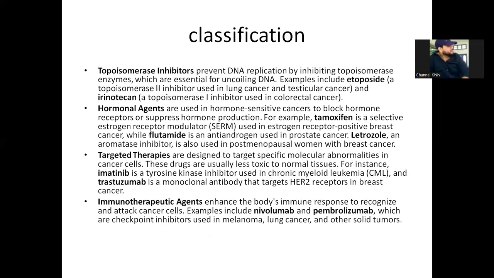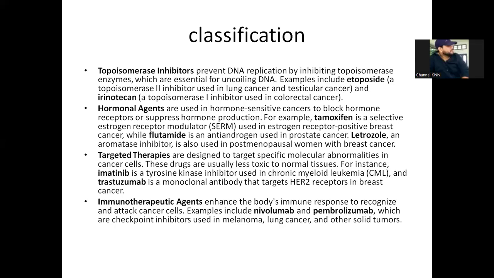Next, topoisomerase inhibitors. In the name itself, it is there clearly. They inhibit topoisomerase enzymes, which are essential for uncoiling the DNA. The examples include etoposide and irinotecan. Next one is hormonal agents. Hormonal agents are used mainly in hormone sensitive cancers for blocking the hormone receptors so that it will suppress the hormone production. For example, tamoxifen, letrozole, and flutamide are used as hormonal agents in cancer therapy.